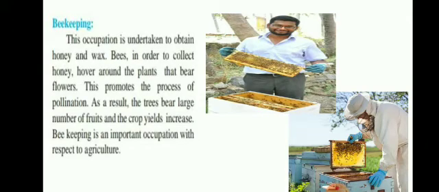Bees, in order to collect honey, hover around the plants that bear flowers. Hover means they move around the plants where there are flowers. Now when they need to collect the honey from the flowers, they will hover over it. They will sit from one flower to another flower, which also helps in the process of pollination. As a result, this is a natural pollination process. So the tree will bear more fruits and more yields will be there. As a result, the trees bear a large number of fruits and the crop yield increases because of these bees. Beekeeping is an important occupation with respect to agriculture.